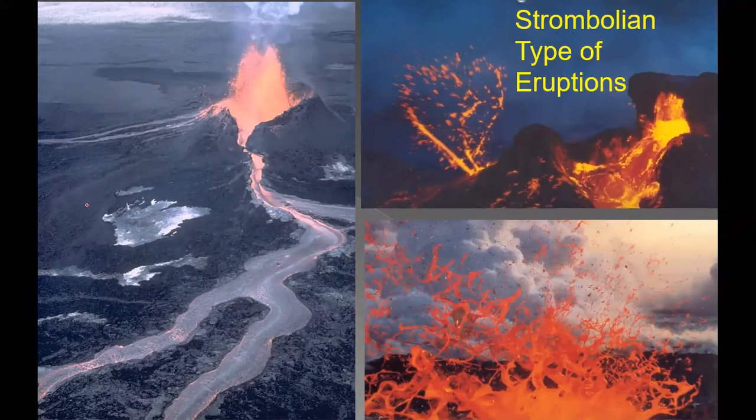So here you can see clouds of lava has erupted, like liquid lava has erupted. You can see here also. Sometimes it makes fountains, or you can say arc-like condition like this. And after erupting, you can see here it is flowing as a river or stream. But suddenly the lava will erupt into the atmosphere.